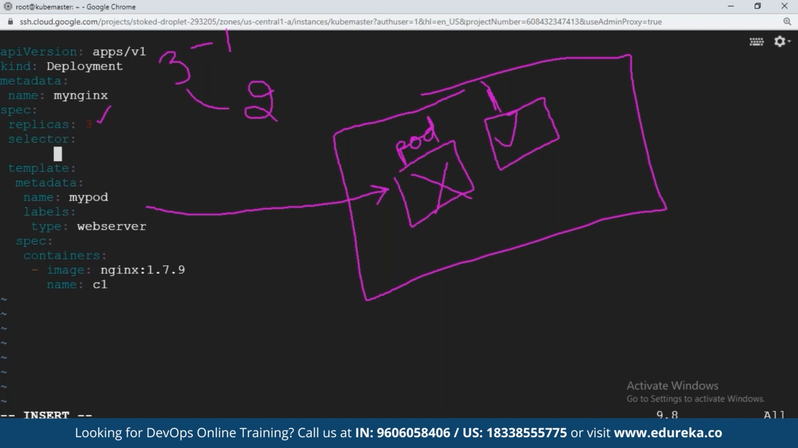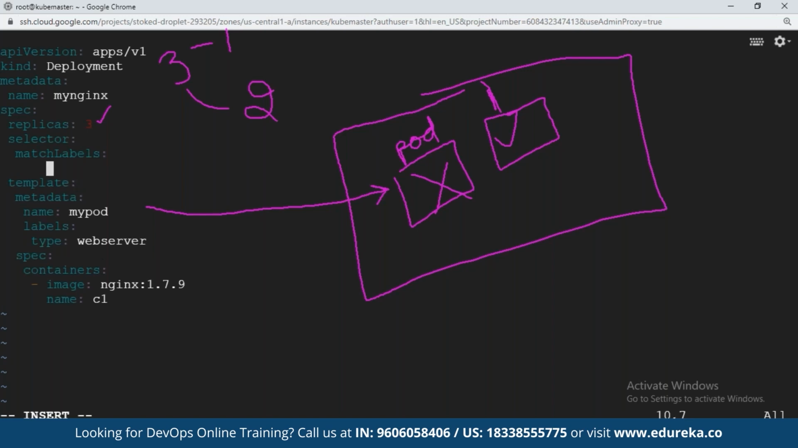Selector. In selector, you will give a condition here, matchLabels. That is, match the label. Which label? I have given a label for the pod. Type is the label, web server. Go and check. So before creating the pods, we are asking Kubernetes to go and check in the cluster if there are pods with the same label as web server. If there is one, then just create 3 minus 1, 2 pods.